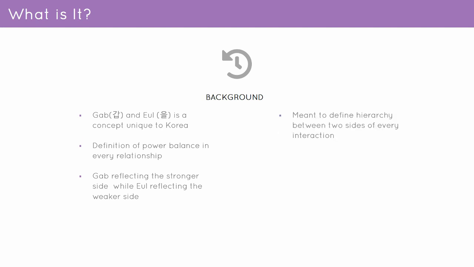It is meant to define hierarchy between two sides, but it is also different from hierarchy because hierarchy is very clear and obvious. For example, if I'm in a company and I'm an employee, I know that my place in the hierarchy is lower than my manager. However, between an employee and manager, sometimes the employee can actually be the stronger side or the more powerful side. And we will see later how it can be, because kap and ul is not very obvious. It's not very straightforward like hierarchy.